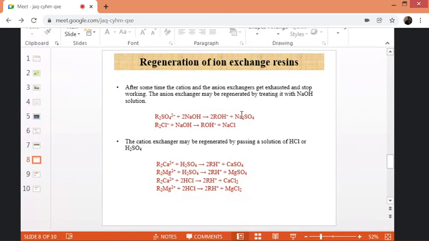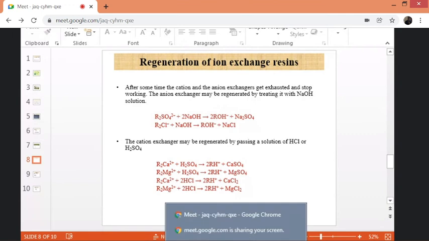That means sulfate ions are released into the water sample. Similarly, the cation resin bed is washed with dilute HCl solution or H2SO4 solution, where the H plus ions are exchanged with hardness-causing cations. That means here the activated cation resin bed is there, here the activated anion resin bed is there, and after activation we can reuse the cation resin bed and anion resin bed. This is the regeneration.